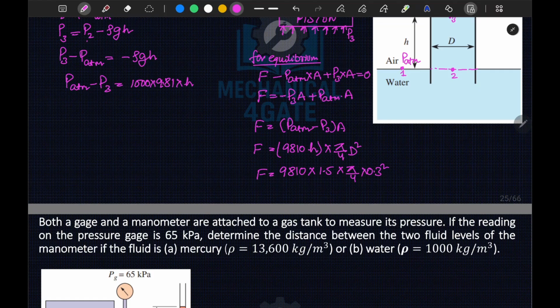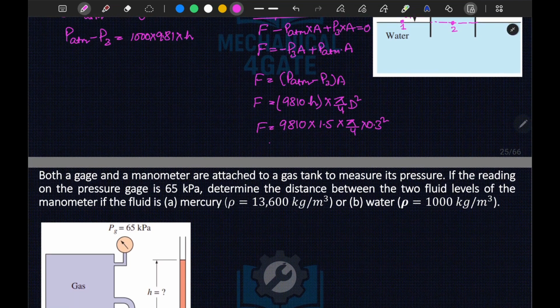Now if we solve this, 9810 into 1.5 into pi is 3.142 divided by 4 into 0.09. So F is equal to 1040.3 Newton. So this much force is required to complete the task.